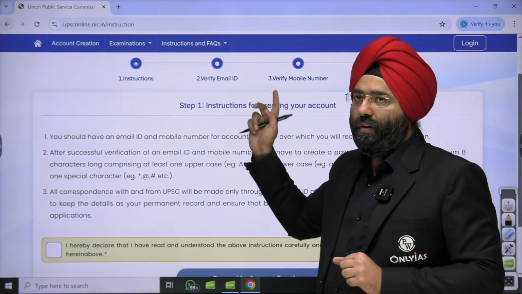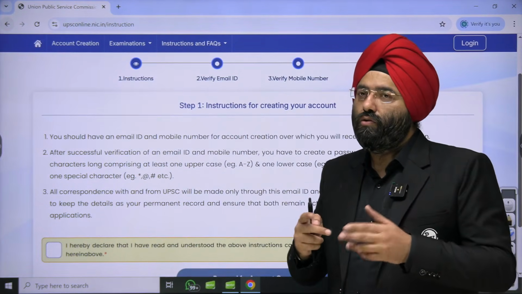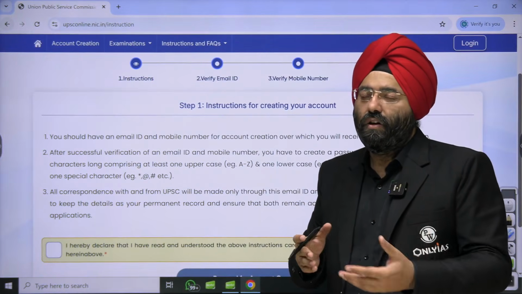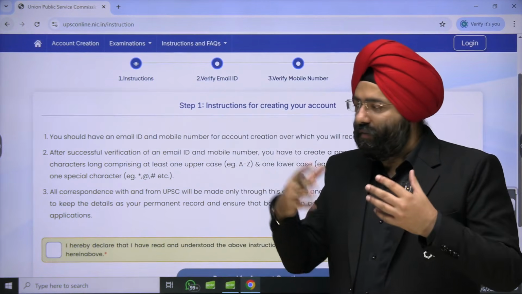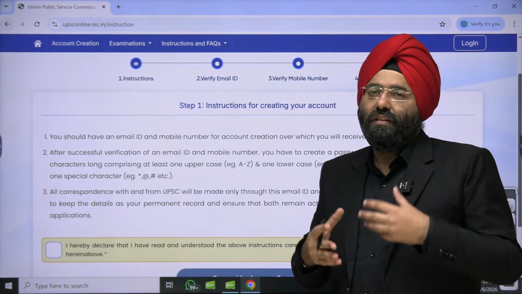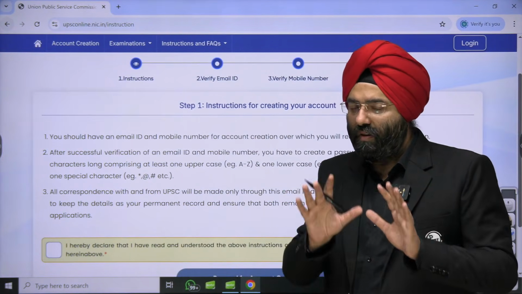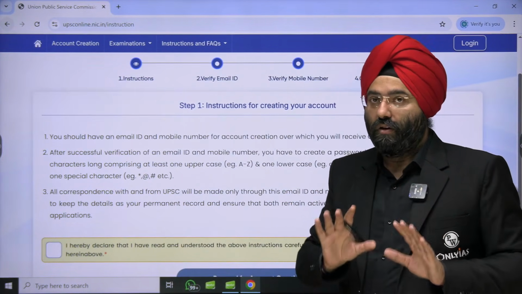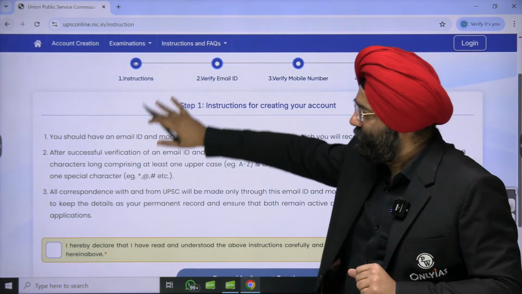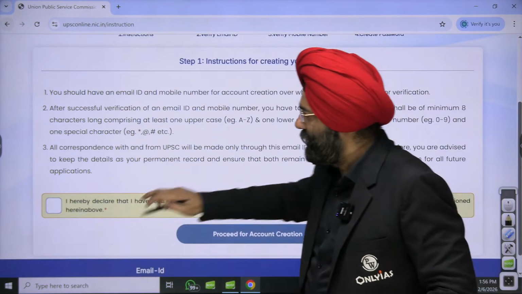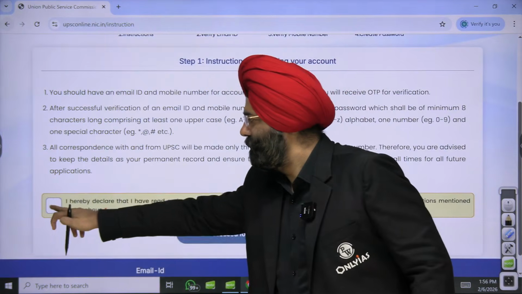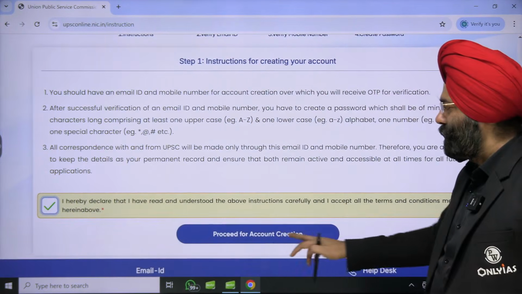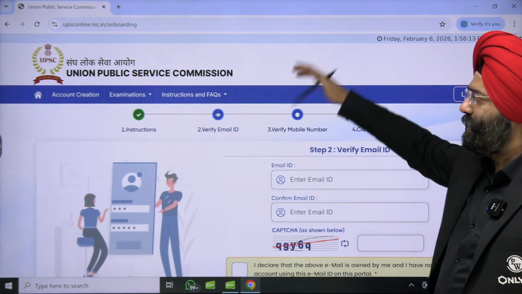And a proper phone number also, which is going to be linked, because you will be getting messages that your form has been submitted properly, and if any changes are there, they are also notified over there. So you should be very careful about that. Now, after you have read the instruction, you will click here, I hereby declare that I have read and understood. Then you will proceed to account creation, right?